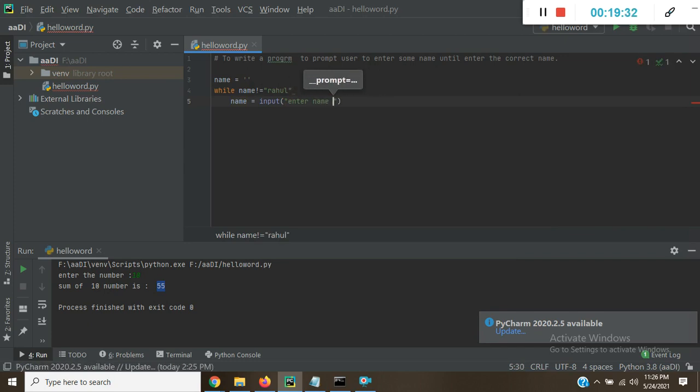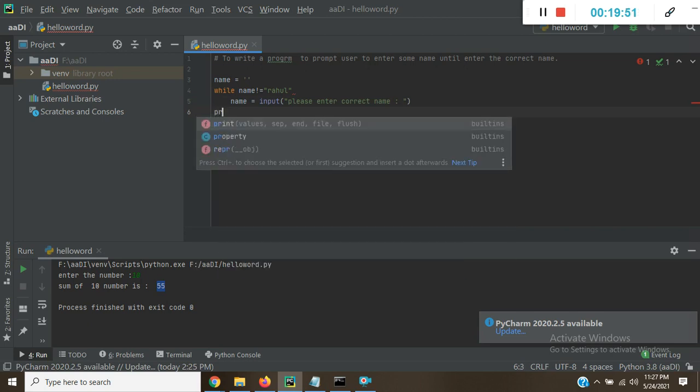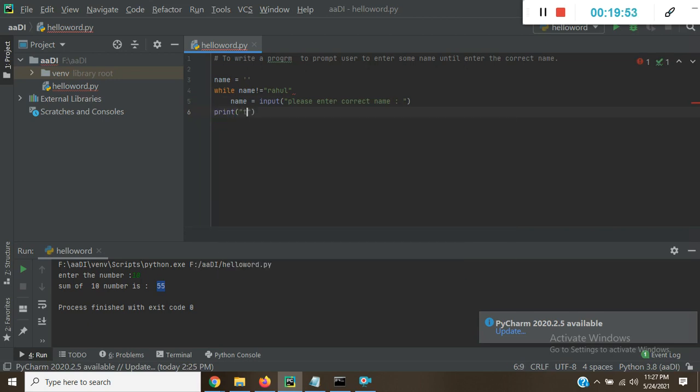Please enter correct name. If the user enters the correct name, then it will print thanks for the confirmation.